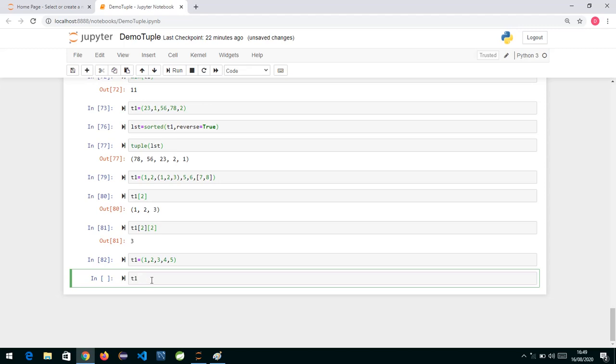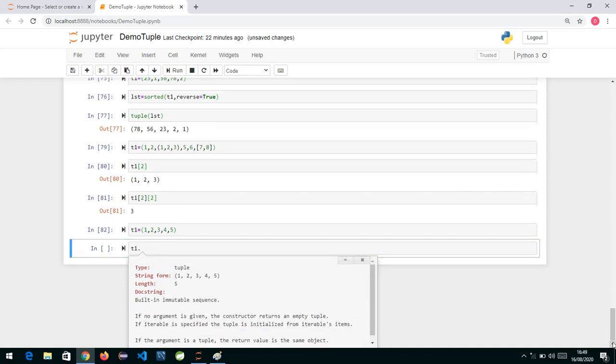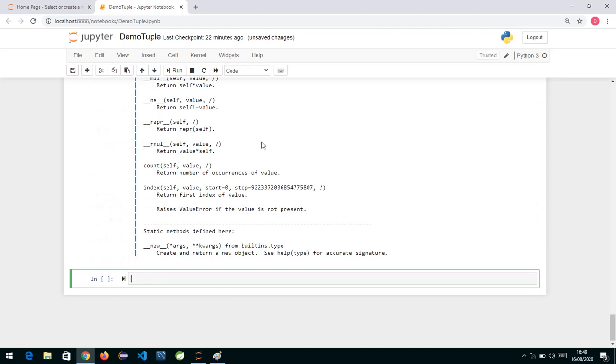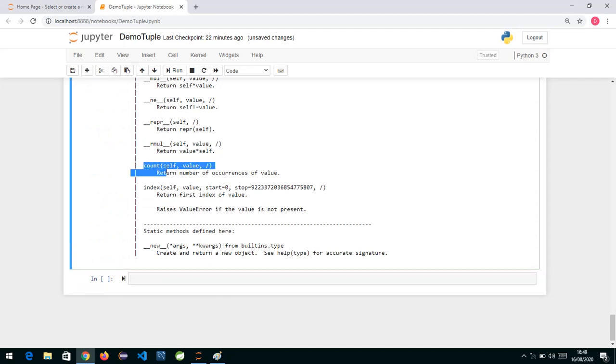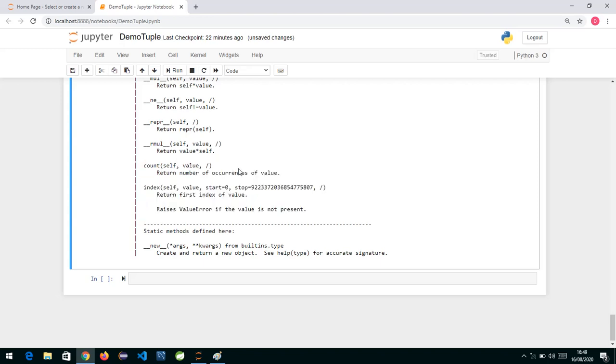Let's see, we'll just go over here, help, and we can say T1, and now you can see we have only two functions, count and index. Count will give you the number of occurrences, and index will return you the first position.